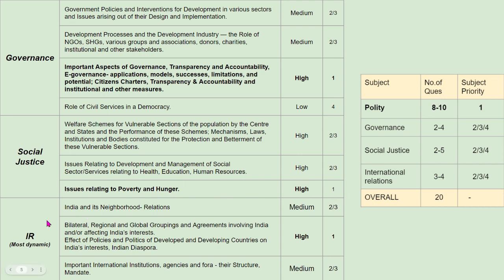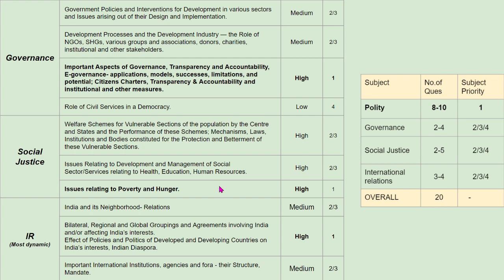Coming to IR, international relations is the most dynamic part of the paper. Here we can say that all the questions are entirely based on current affairs. Here, the second syllabus line with respect to groupings and agreements, which involves India's interests and the policies and politics of developed and developing countries and the Indian diaspora. Although this part involves 2 lines, we find a higher weightage for this line in previous year questions. Apart from it, since again 3 to 4 questions are there, there is a sprinkling of questions, as we can see, across the syllabus lines.